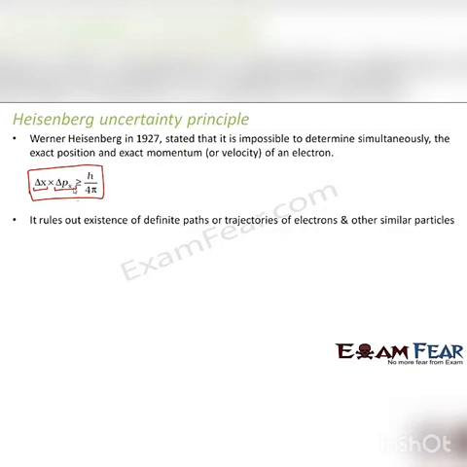Now, it rules out the existence of definite paths or trajectories of electrons and other similar particles. Therefore, it doesn't talk about exact position or exact momentum. So it will not talk about definite paths of electrons, because Bohr's model was talking about a definite or fixed circular path which the electron was following. But if Heisenberg's uncertainty principle is true, then the electron cannot have a definite circular path, because we will not be able to define its position and momentum accurately.